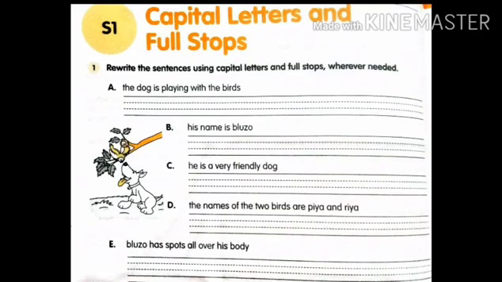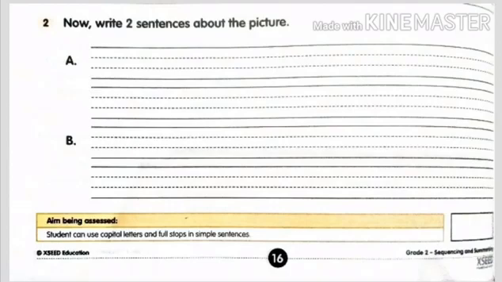Now move to your second question. Write 2 sentences about the picture. Above you had seen a picture. Okay, seeing that picture, giving a name to the dog and the birds, start writing 2 sentences so that the sentence must start with a capital letter and it must end with a full stop. Now children, complete your volume and send a pic of it. Okay.